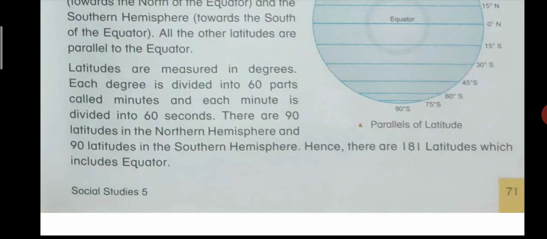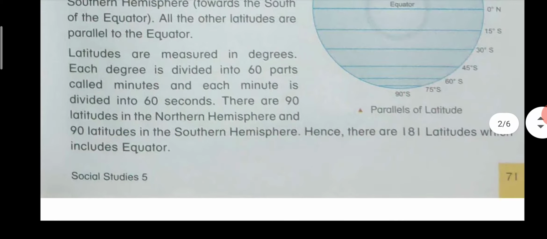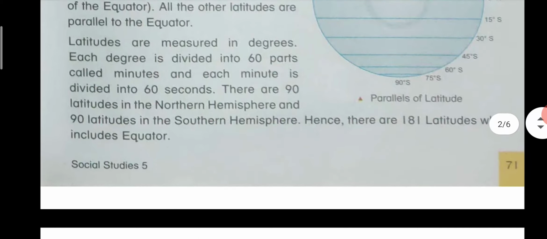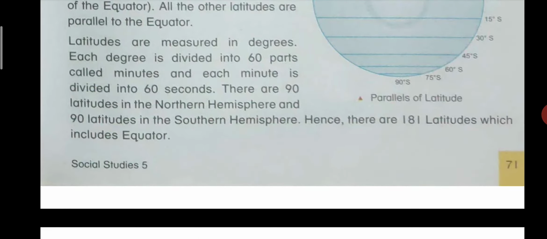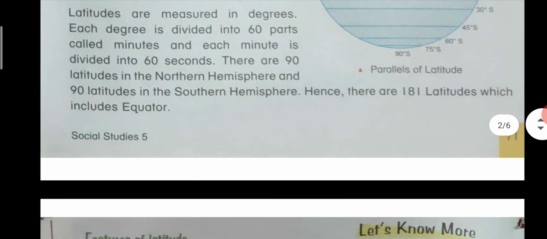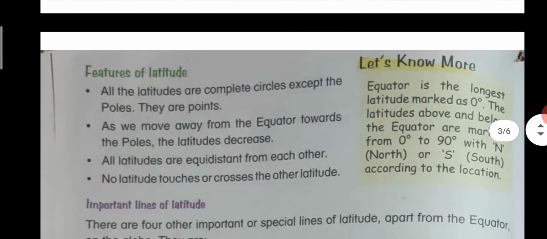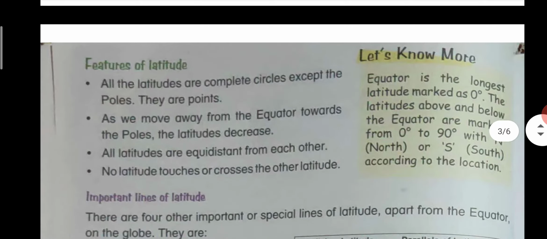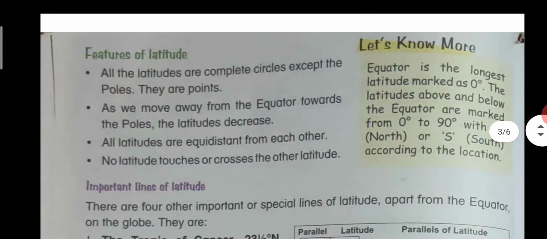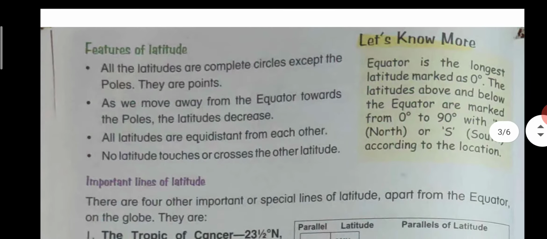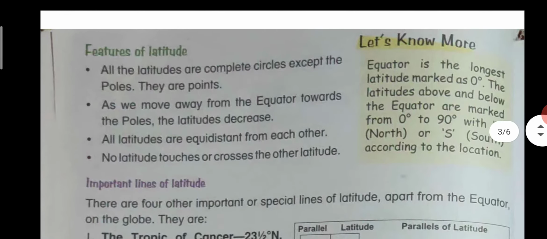There are 90 latitudes in the Northern Hemisphere and 90 latitudes in the Southern Hemisphere. Hence, there are 181 latitudes, including the equator. The equator is the longest latitude, marked as 0 degree. The latitudes above and below the equator are marked from 0 to 90 with capital N and S according to the location.